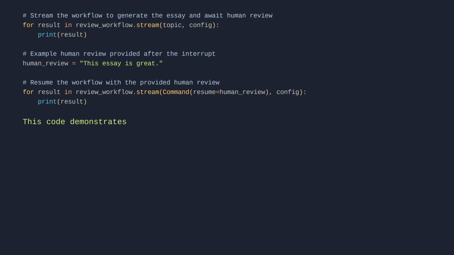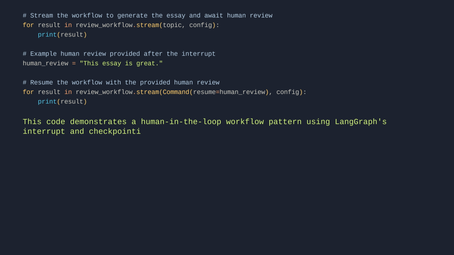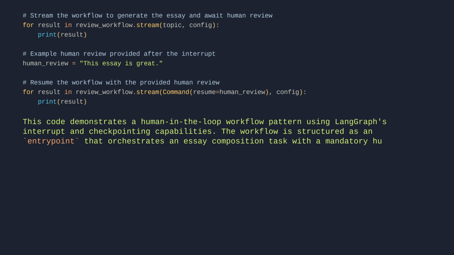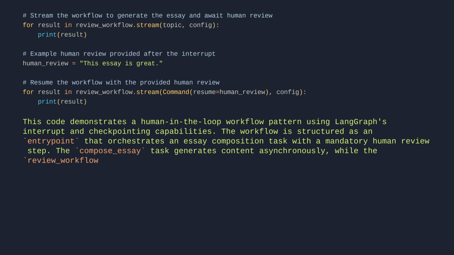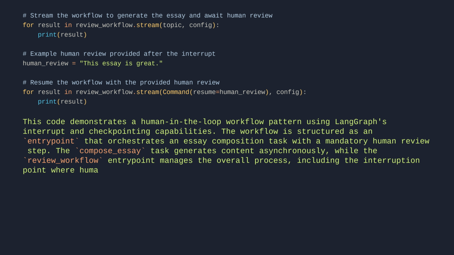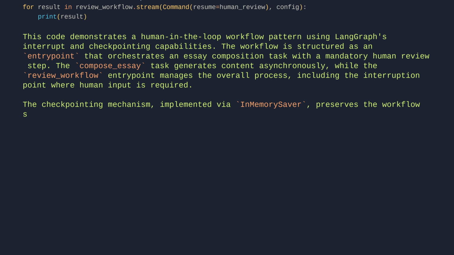This code demonstrates a human-in-the-loop workflow pattern using LangGraph's interrupt and checkpointing capabilities. The workflow is structured as an entry point that orchestrates an essay composition task with a mandatory human review step. The compose essay task generates content asynchronously, while the review workflow entry point manages the overall process, including the interruption point where human input is required. The checkpointing mechanism, implemented via InMemorySaver, preserves the workflow state at the interruption point, allowing seamless resumption later.